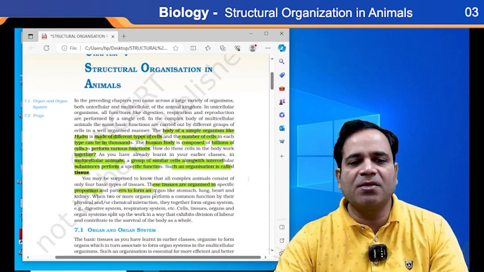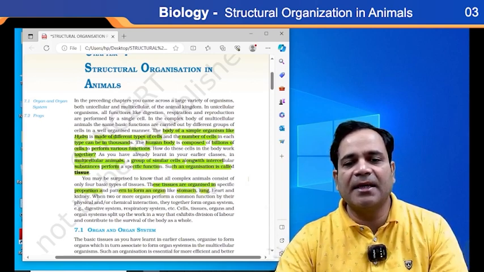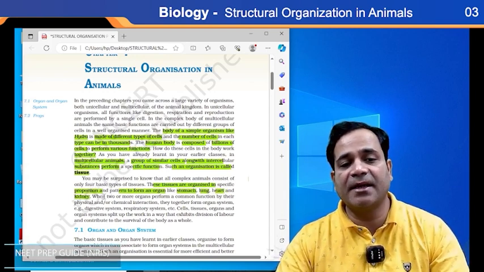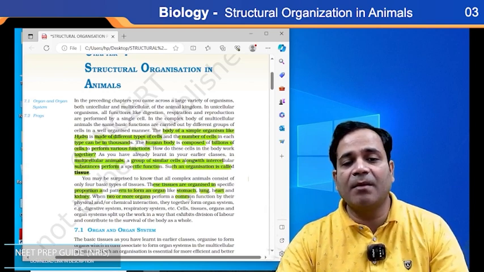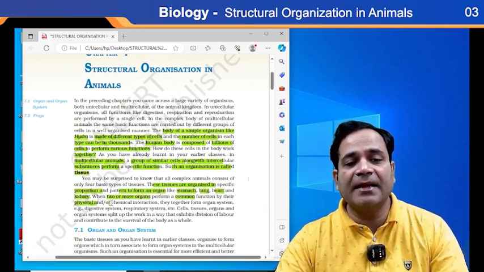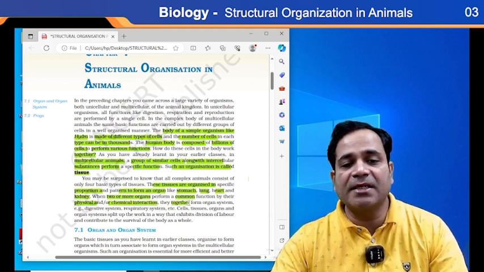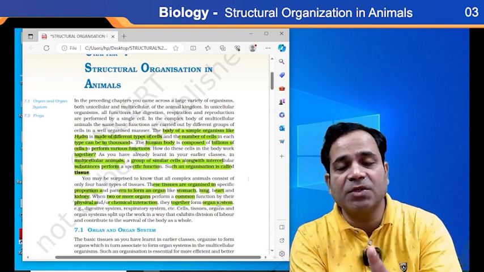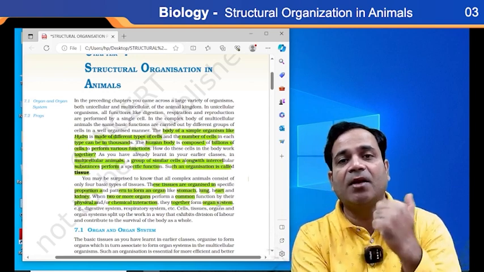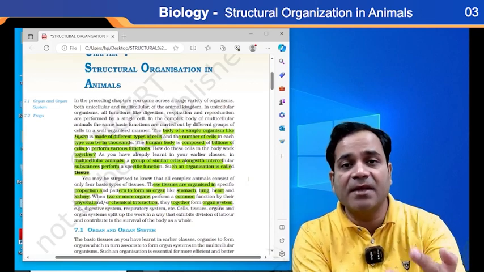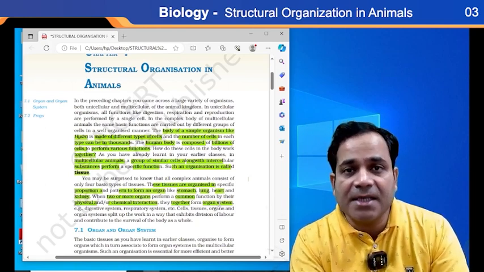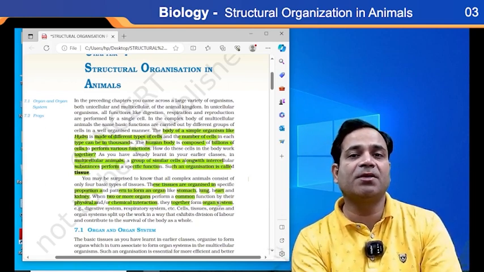Now see, the tissues are organized in a specific proportion and pattern to form an organ like the stomach, lung, heart, kidney. These all are organs, and each organ performs a specific function, my dear. Two or more organs performing a common function by their physical and chemical interactions together are known as an organ system. As I said in the previous mind map, cells unite to form tissue, then tissue organizes to form organ, then organ system, organism, individual, population, community, then community unites to form an ecosystem, and that ecosystem unites together to form what?